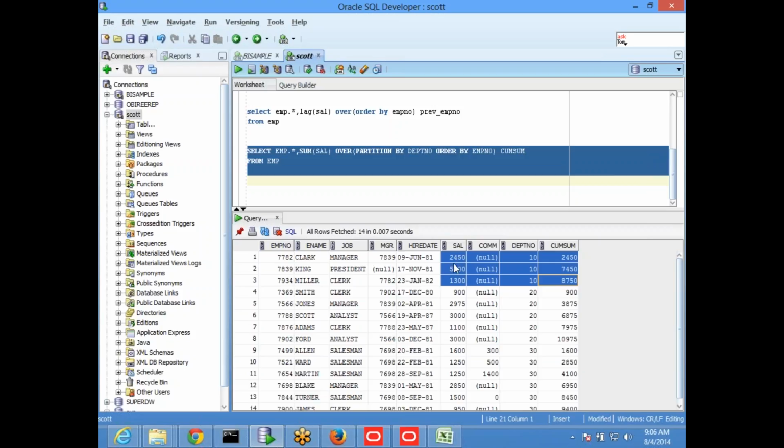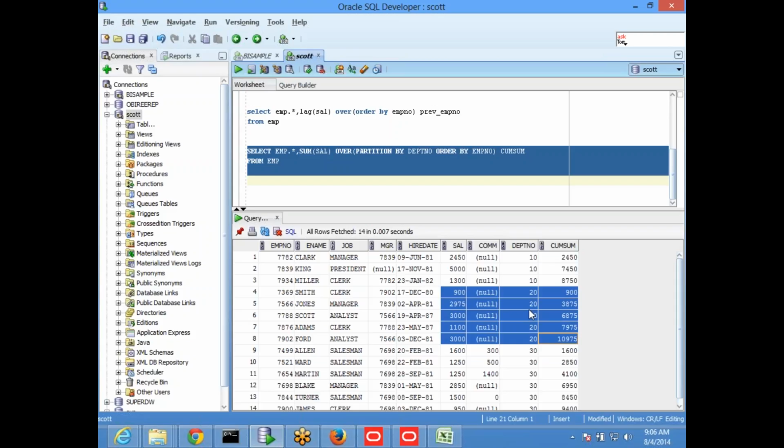It will start from here, sum of about this, sum of about 3 is this. Since this is a new department number, it will reset the numbering, starting at 900, and the second is this, the second is this. This is how it is going. So this is also a cumulative sum, but resetting for every department number.